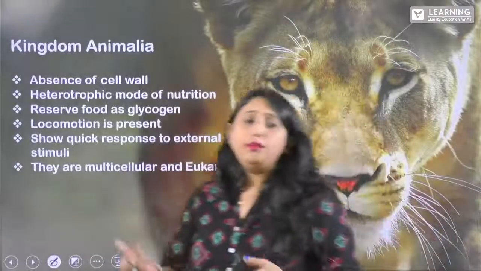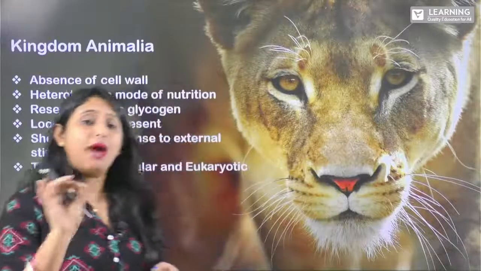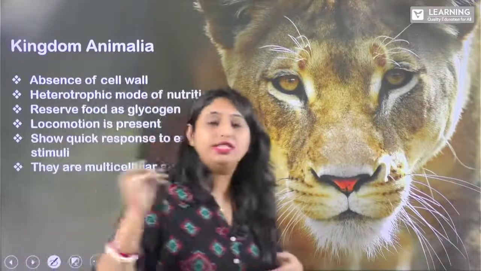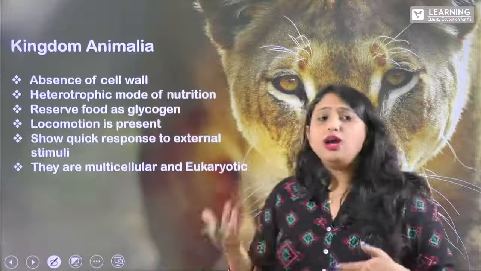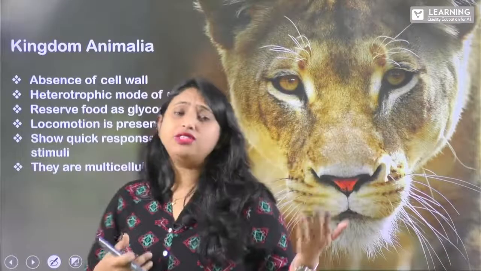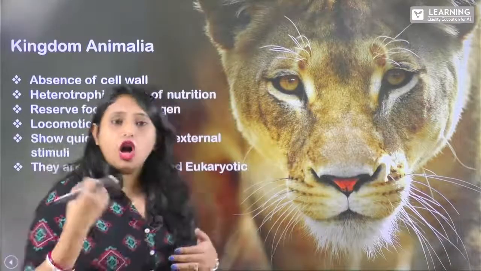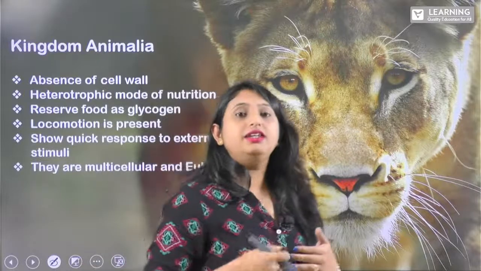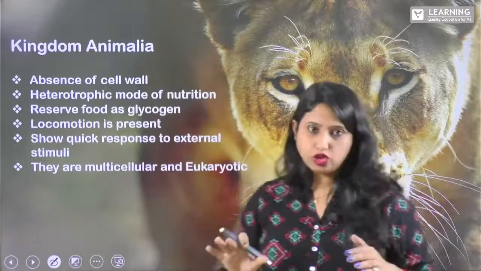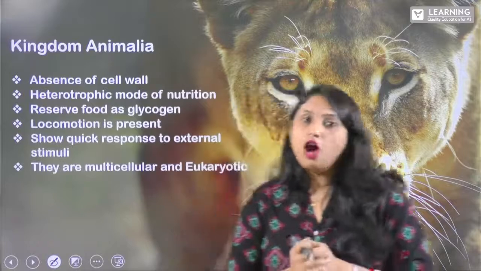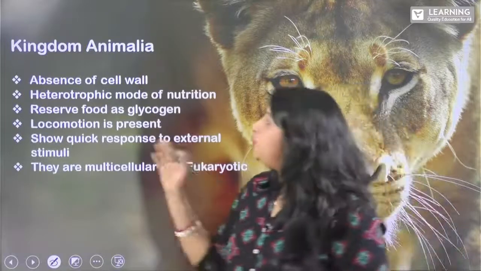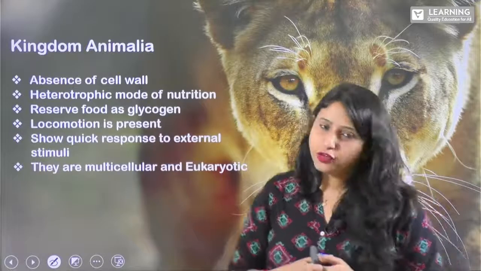Before that, you should know what is kingdom Animalia. We are studying about animals, isn't it? So, what is this kingdom Animalia? Like we have seen, the plants are autotrophs, right? Similarly, the animals, we are all heterotrophs, right? We cannot prepare our own food, isn't it? So, we are dependent on the plants for the food, right?